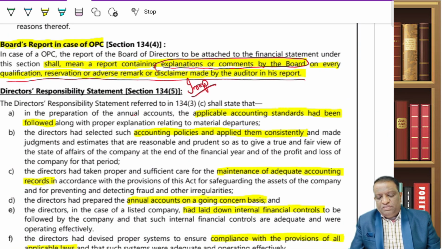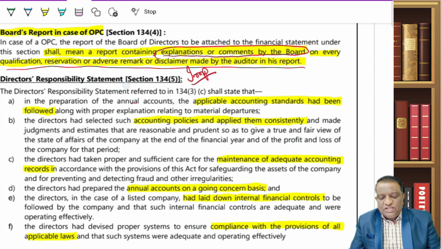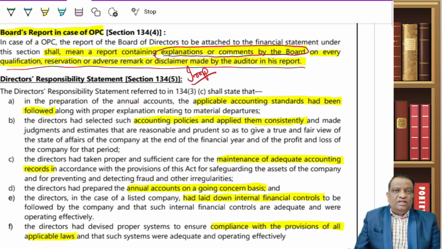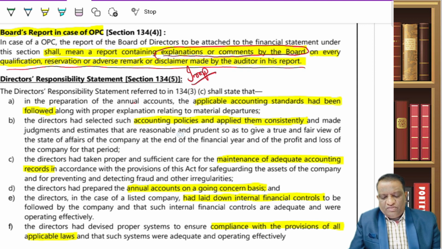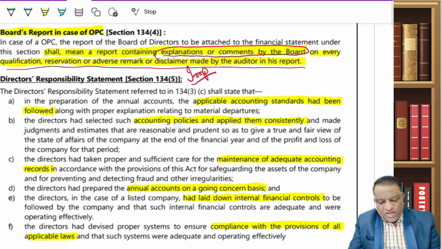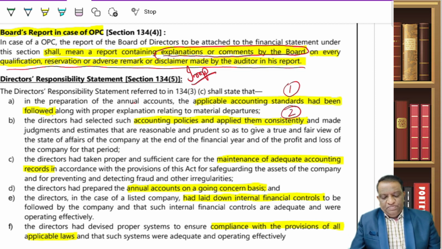What is this responsibility statement all about? Through this statement in the board report, the board is accepting their responsibility. Now, what is the responsibility? They have to confirm that yes, we are aware of our responsibilities for these highlighted things. What are those? Point number 1, applicable accounting standards have been followed. Second, accounting policies have been adopted and followed consistently. And third, they have maintained adequate accounting records.